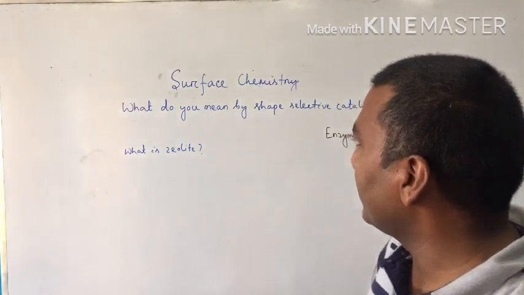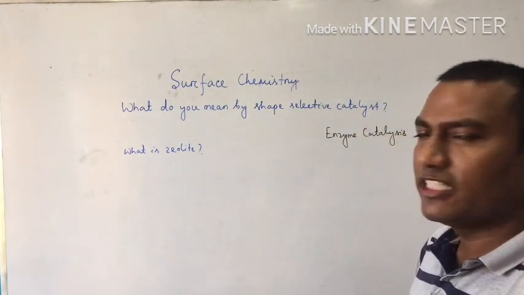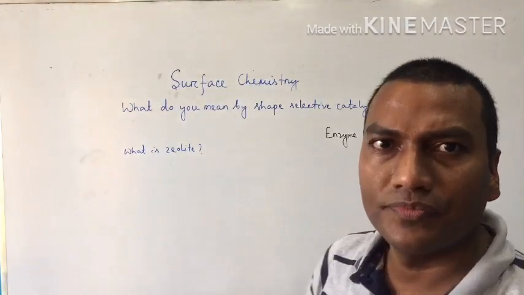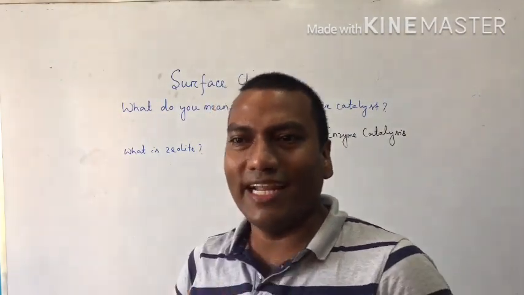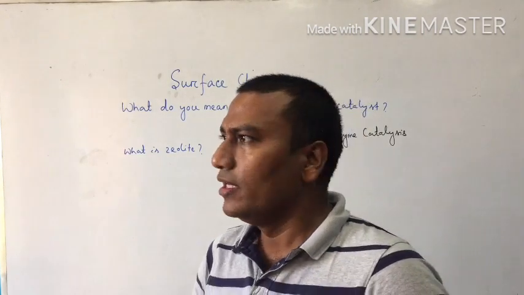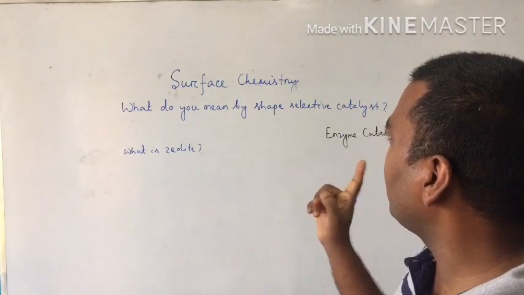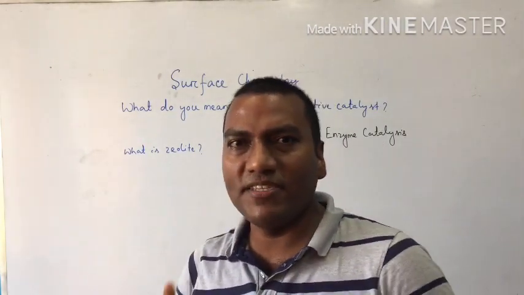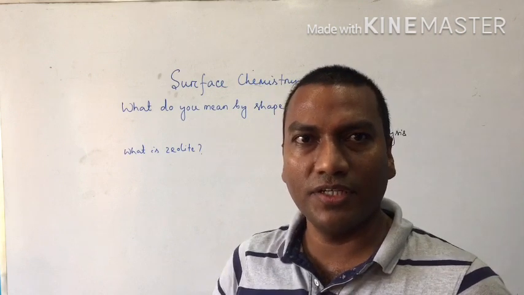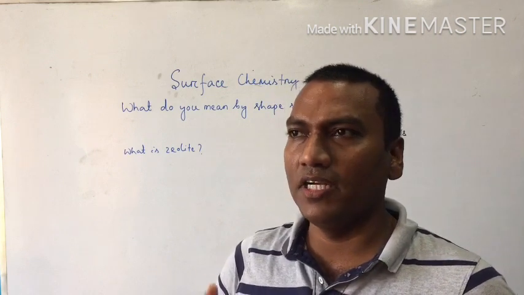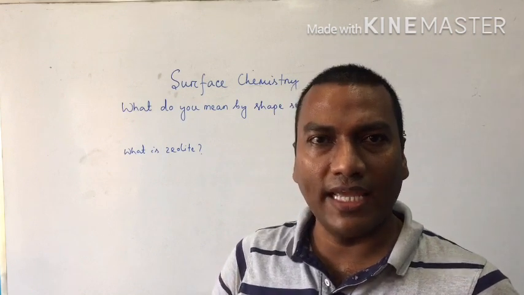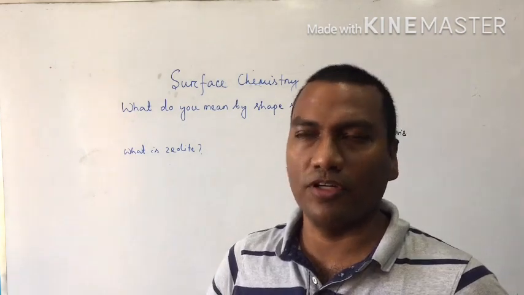So after characteristics of a catalyst, the next part is, what do you mean by shape-selective catalyst? Okay, so solid catalyst is highly active and highly selective. Next, what do you mean by shape-selective catalyst? Shape-selective catalyst means the catalytic reaction in which the rate of the reaction depends upon the particle size of reactant, catalyst and product.